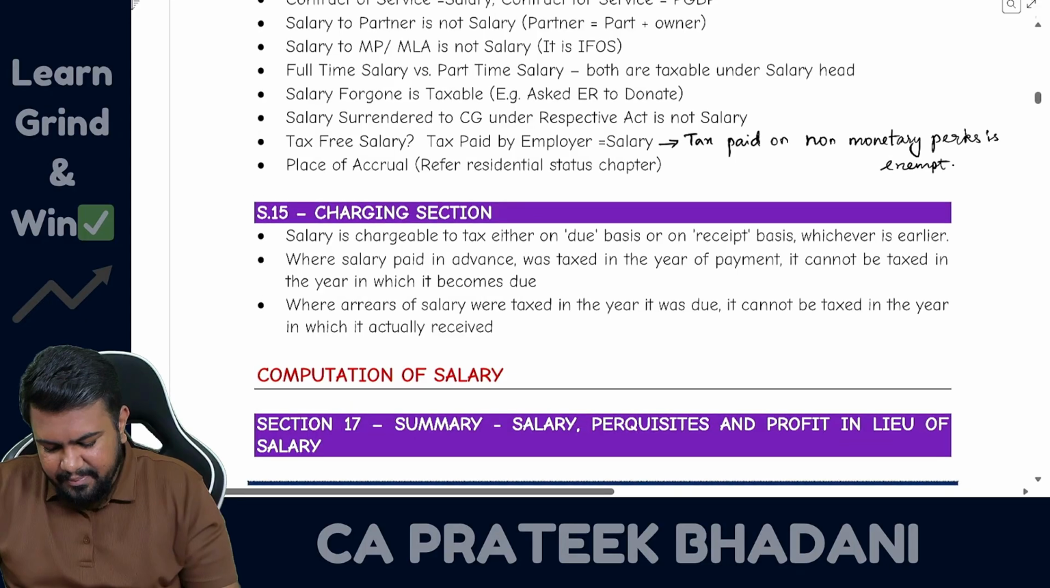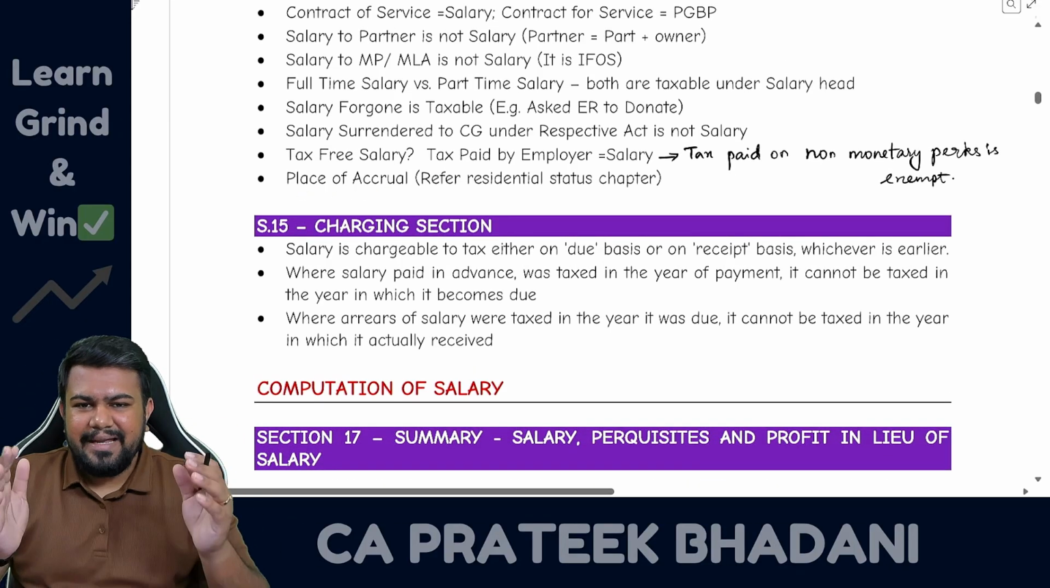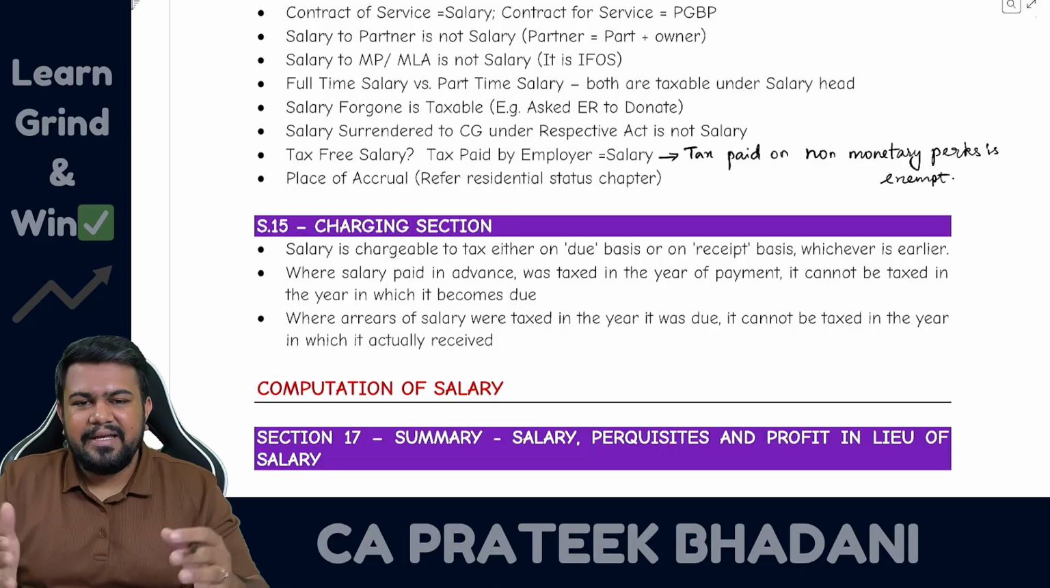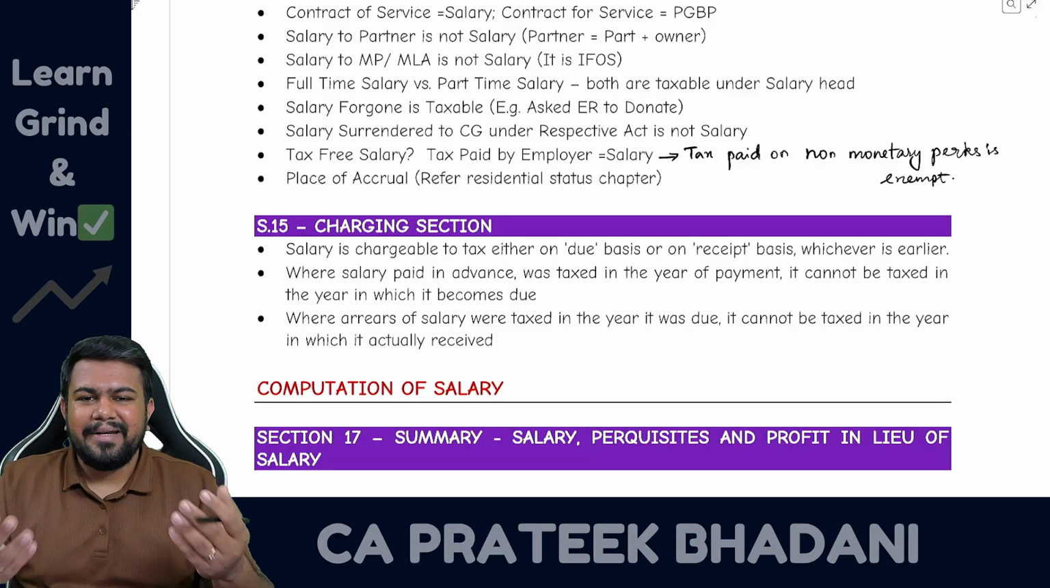Okay. Next, place of accrual. So wherever the salary is received, in that country it will be taxable. So if salary first time it is received in India it will be taxable. Moreover, if the employee is working in India, then also it will be taxable in India.